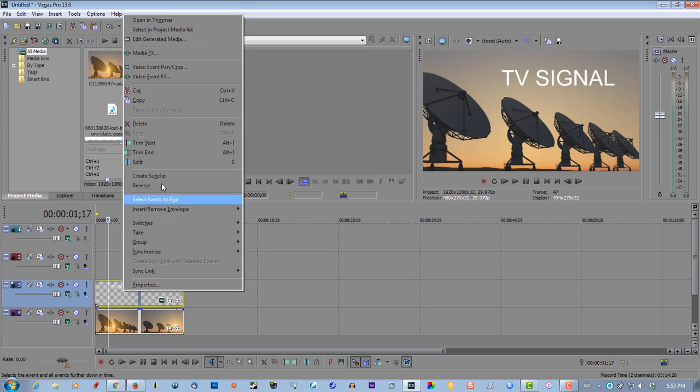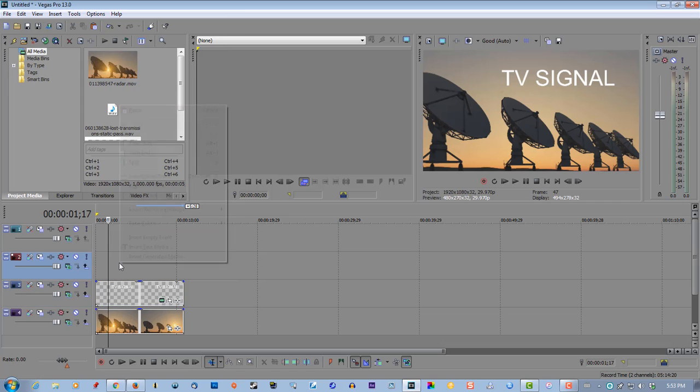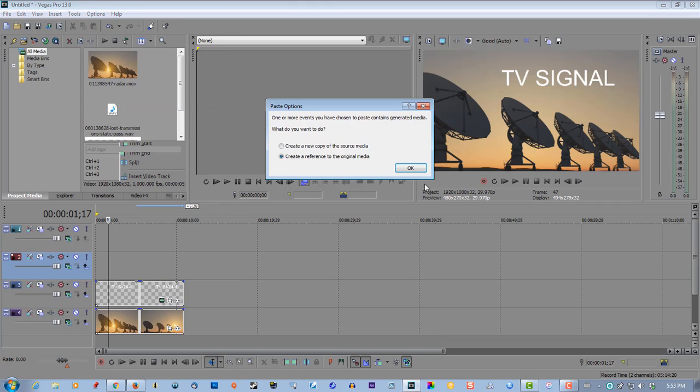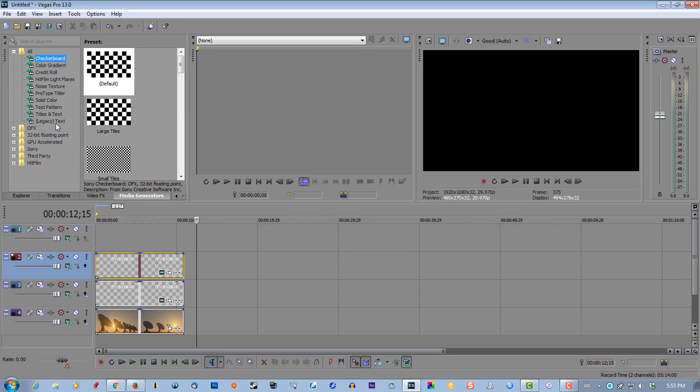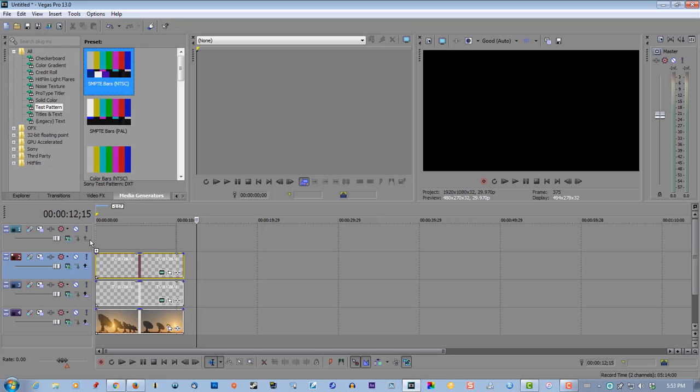Copy it. Paste to the 2nd track. Now go to Media Generators. Under Test Pattern, select the SMPTE bars. Drag it to the 1st track.